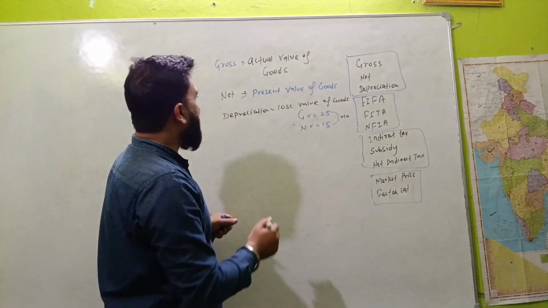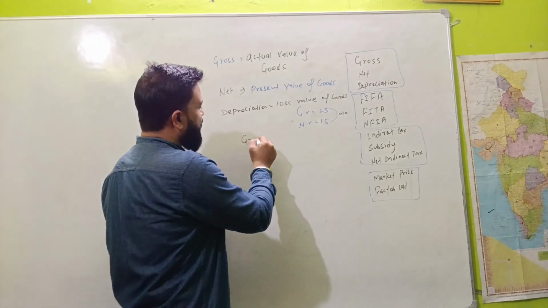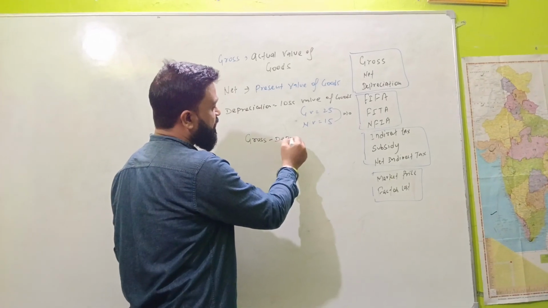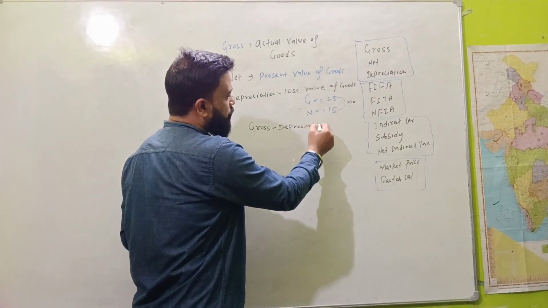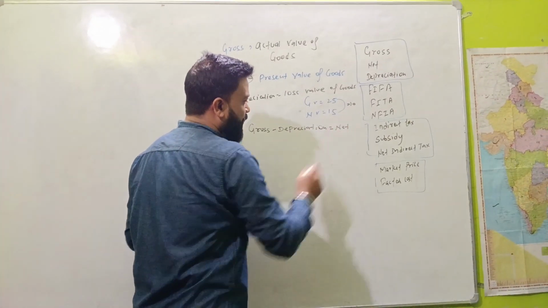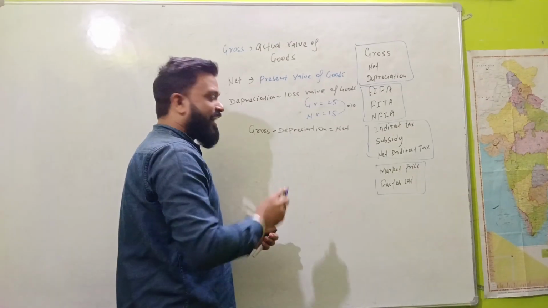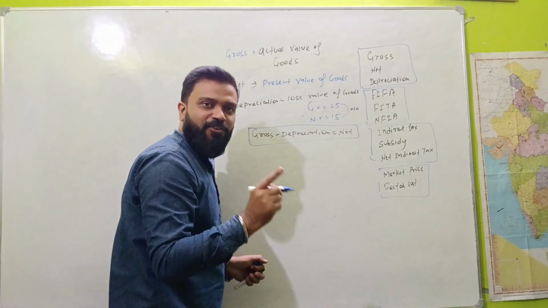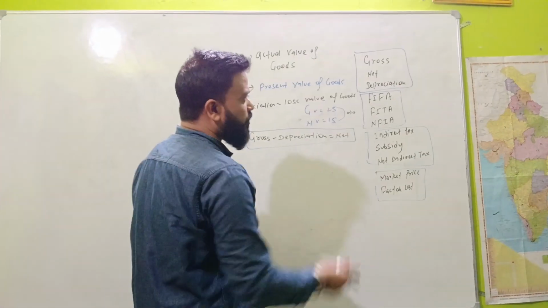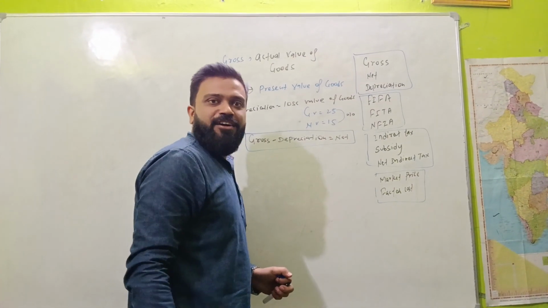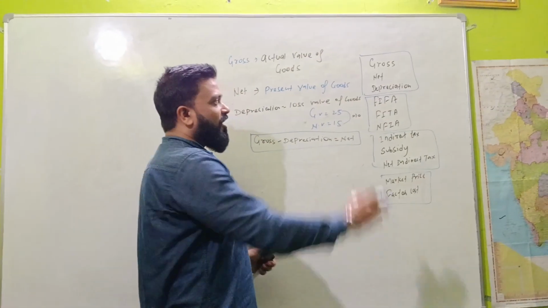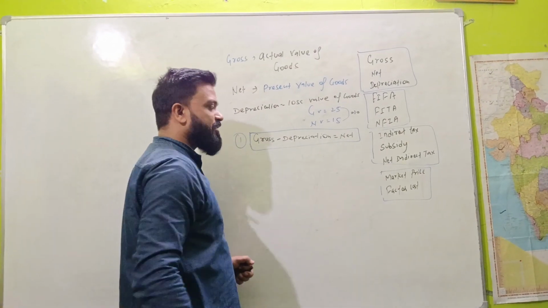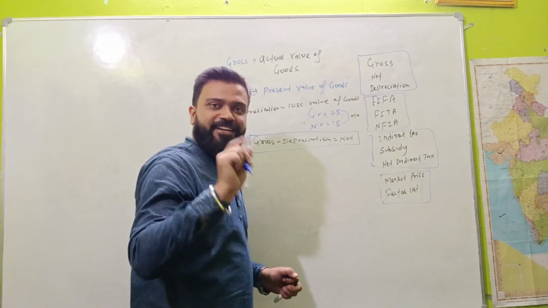So gross minus depreciation is equal to net. Gross minus depreciation is called net. This is the real formula. The first formula from these three significant terms of national income is gross minus depreciation, which is called net.